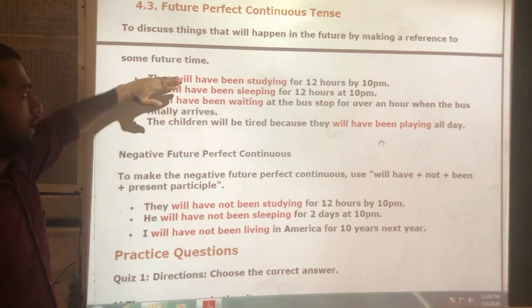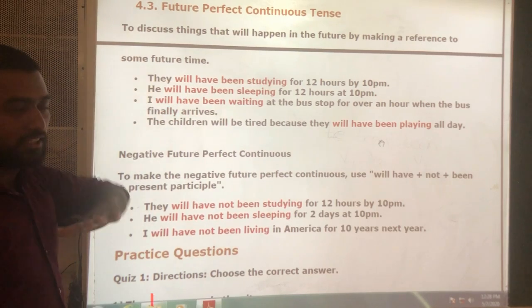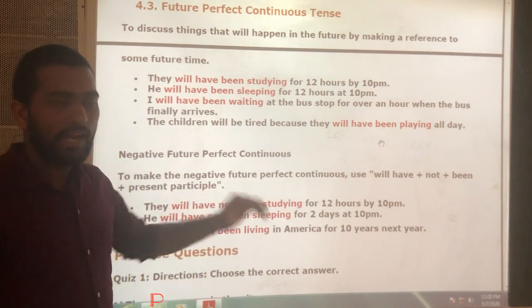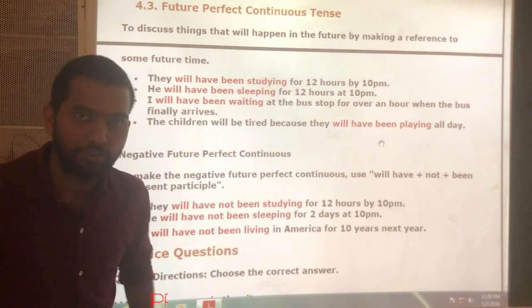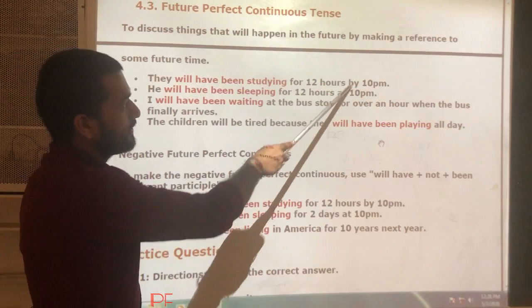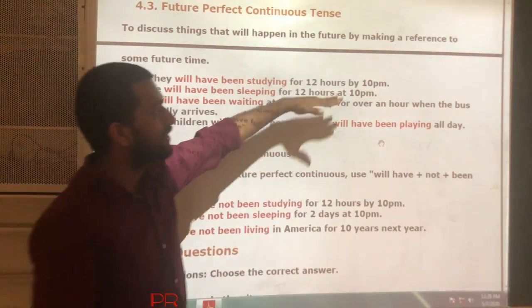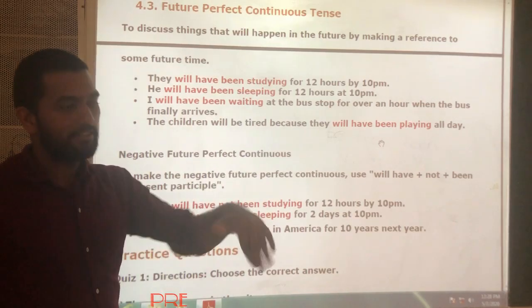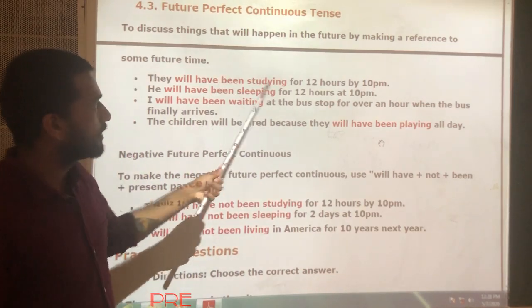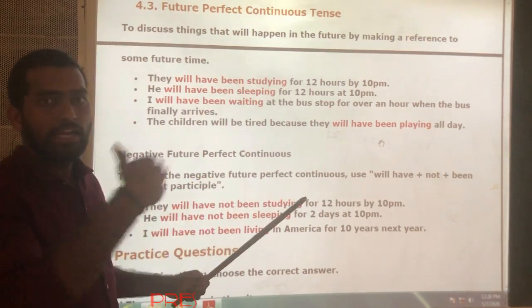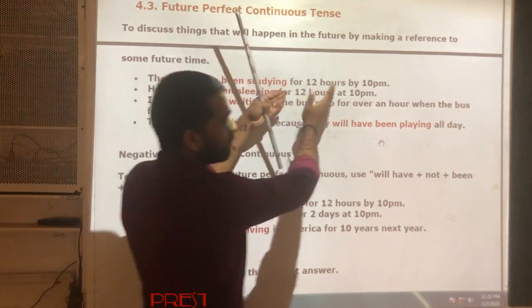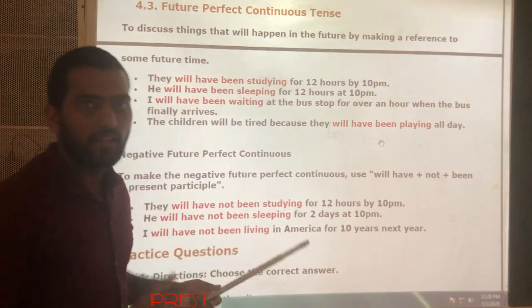Here the action has not started in the past and it is to be finished in the future. See, what is the certain duration of time here? 12 hours. They will have been studying, means in future they will start the action. Which action? Study. And it will be finished after 12 hours. Means for 12 hours they will do that action.